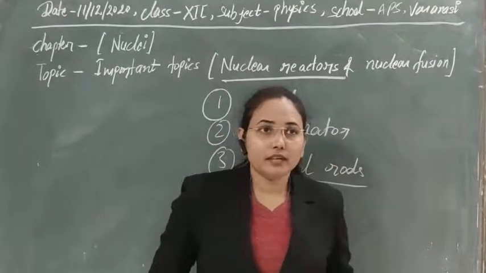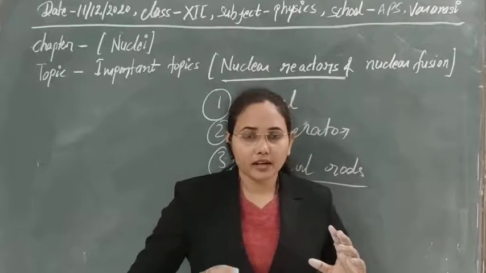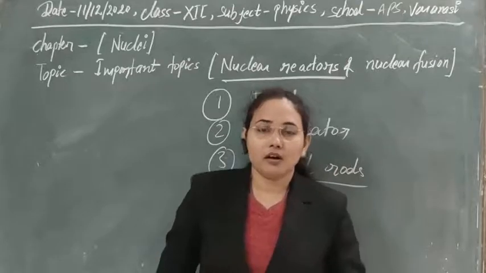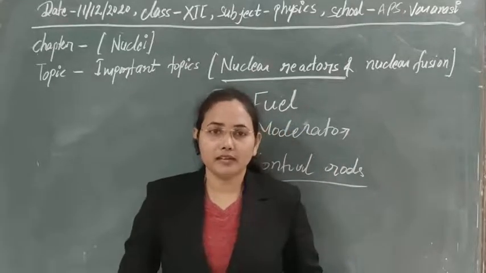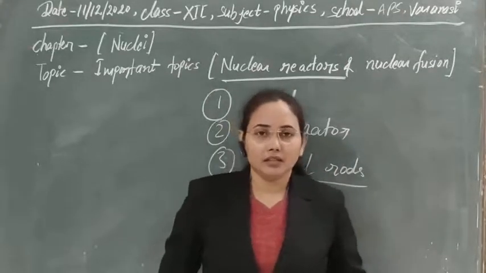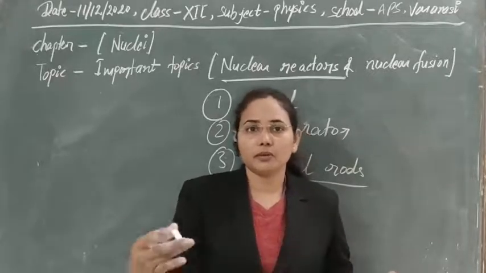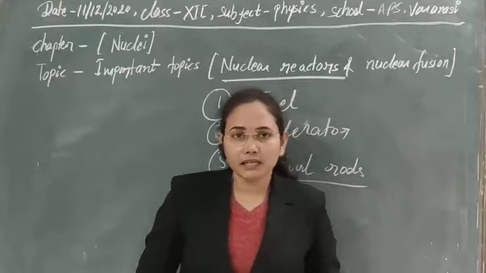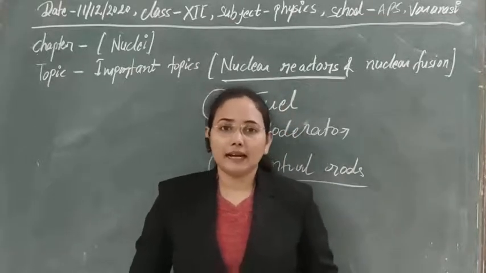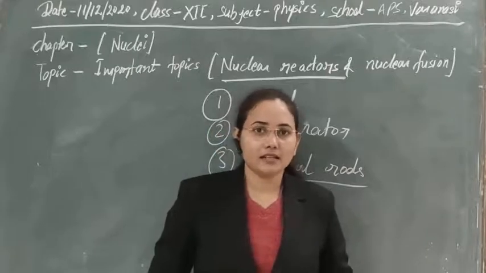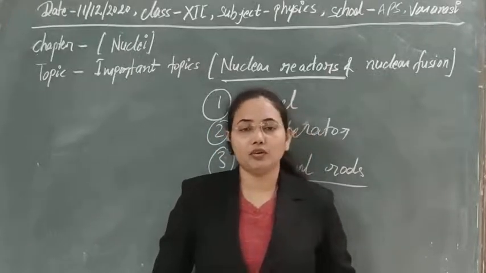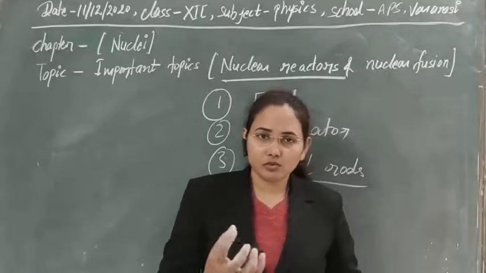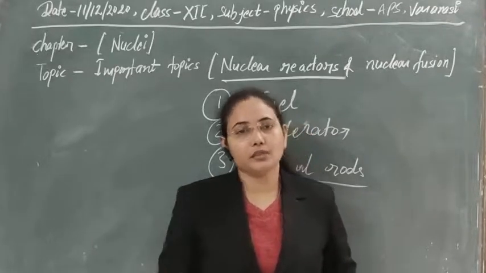As we know, if all three neutrons are allowed to make the fission of uranium or other fuels, then every time three more neutrons will be produced, and a huge amount of energy will be obtained in multiplication form. We don't want an uncontrolled chain reaction here, we need a constant power supply. So that's why we use control rods to absorb some of the neutrons that are produced in the system.